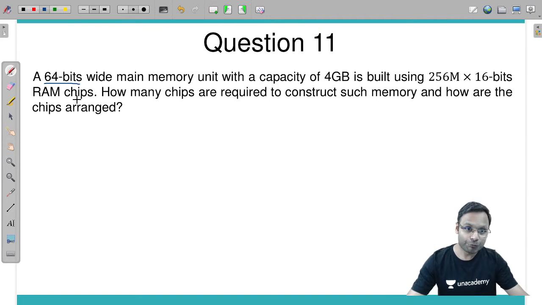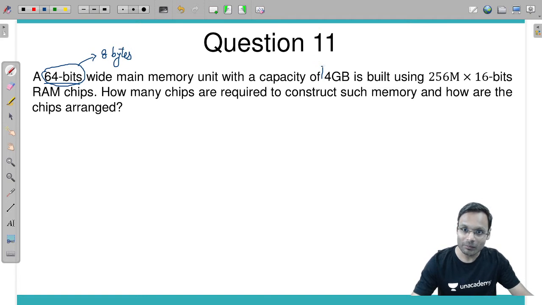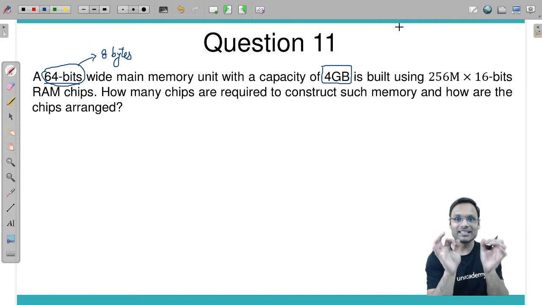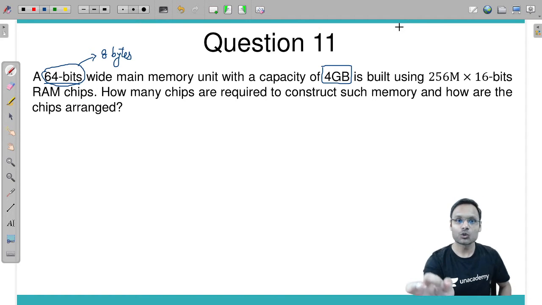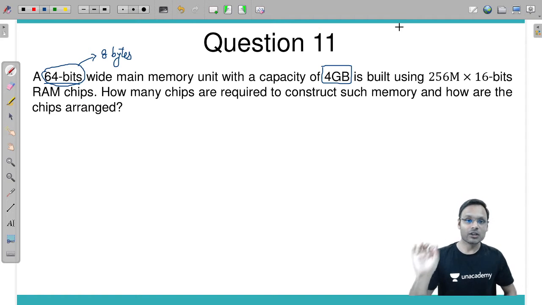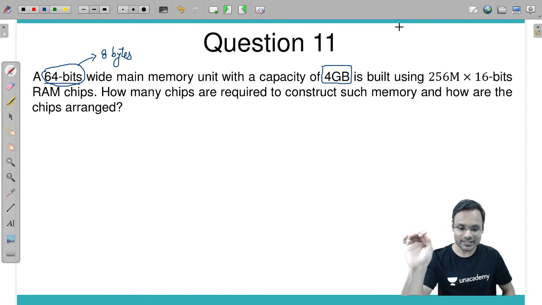So if one data size is 64 bits, which is nothing but how many bytes? 64 bits means 8 bytes, yes or no? So this overall memory of 4 GB should be organized in such a way, some number of words cross each word size is 8 bytes.